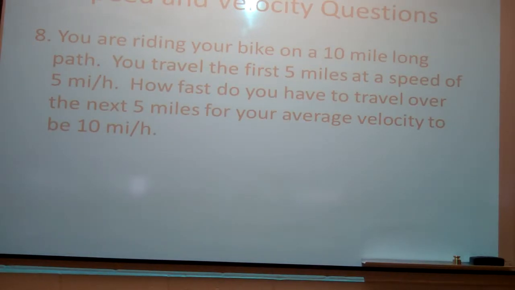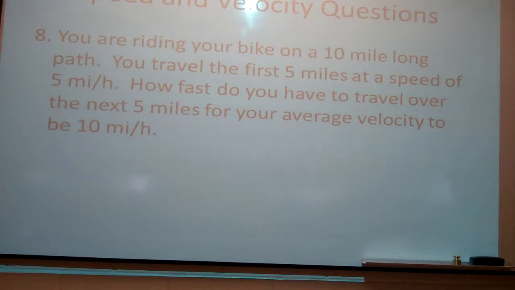You're riding your bike. This is my favorite one. You're riding a bike on a 10-mile long path. You travel the first 5 miles at a speed of 5 miles per hour. How fast do you have to travel over the next 5 miles for your average velocity to be 10 miles per hour? Nope.